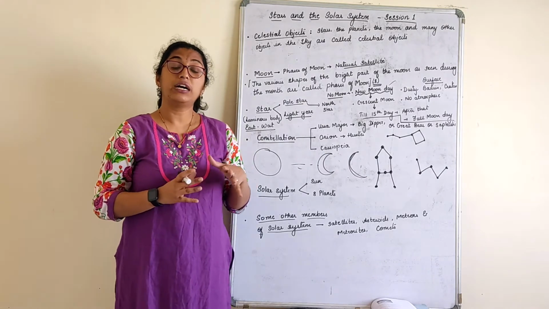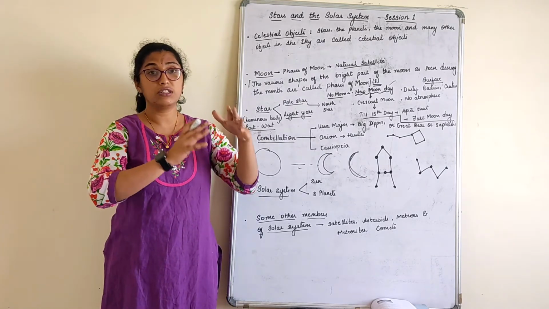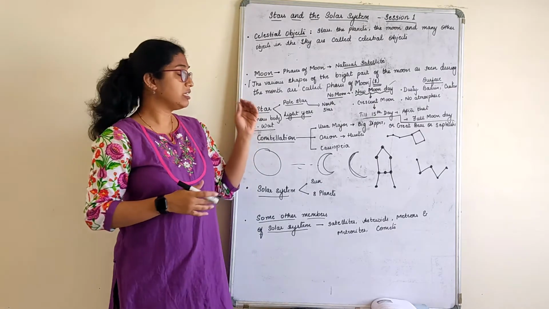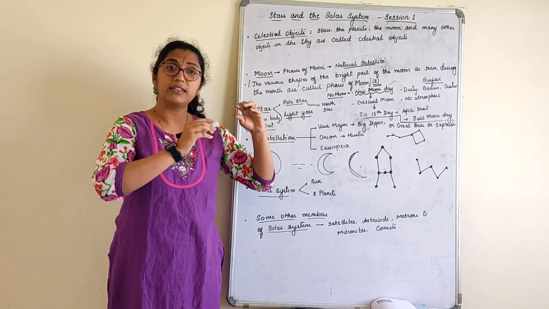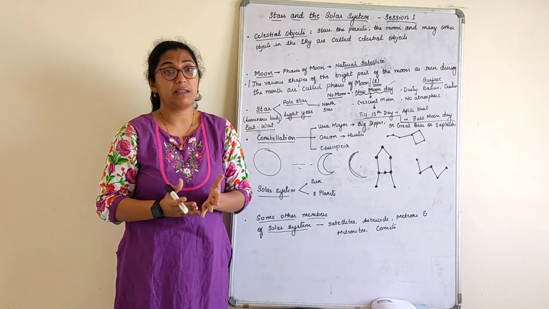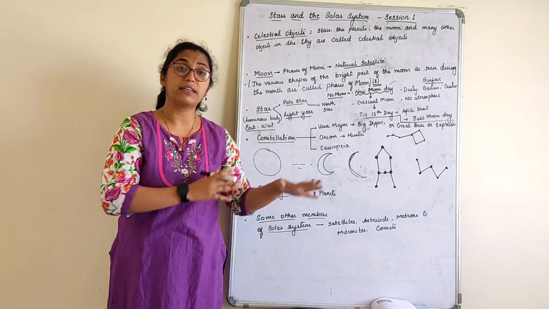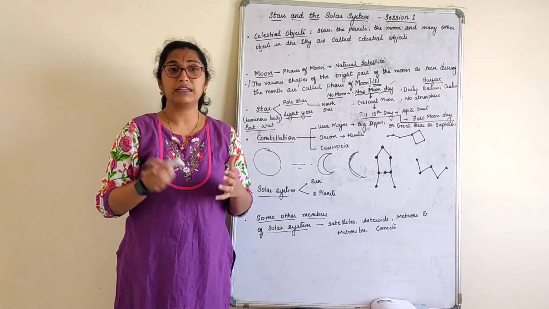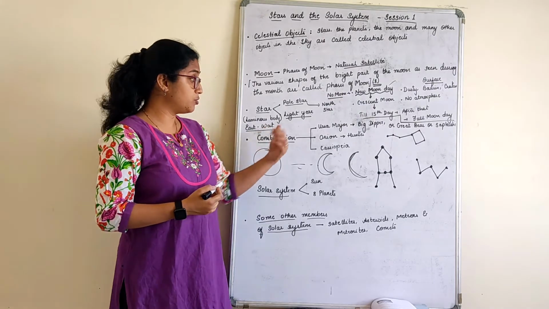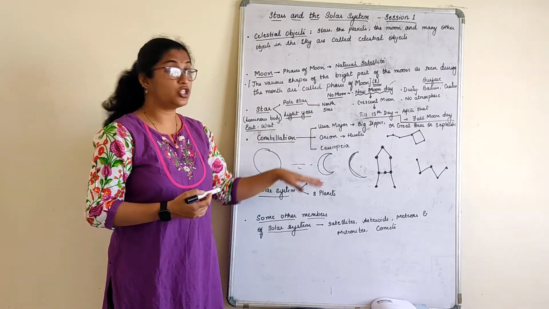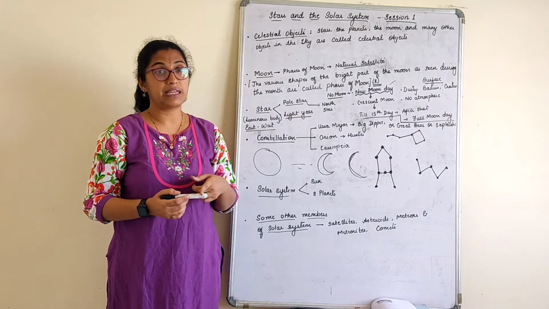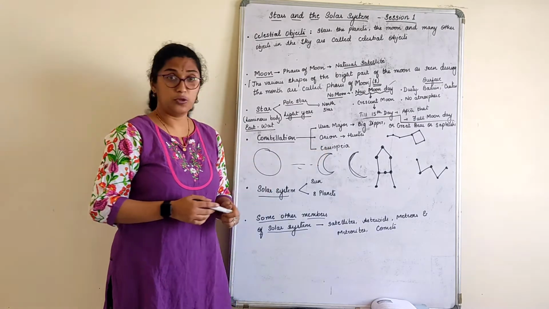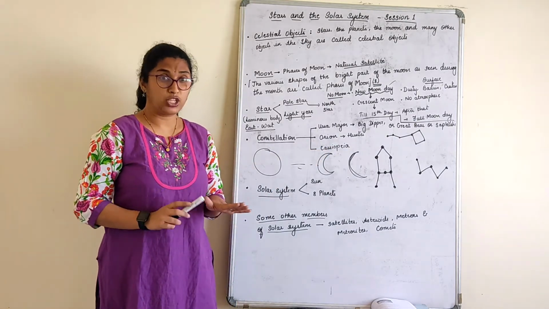A constellation is a pattern or an arrangement of stars, or what I can say is a group of stars which has a particular shape. There are so many stars, but for particular stars we can give a recognizable pattern, like a straight line, or a straight line with a big loop on it. There are different names for these patterns. Based on that, there are three major constellations, along with a figure, which is sometimes asked: Ursa Major, Orion and Cassiopeia. The figure is also very simple if you understand it.